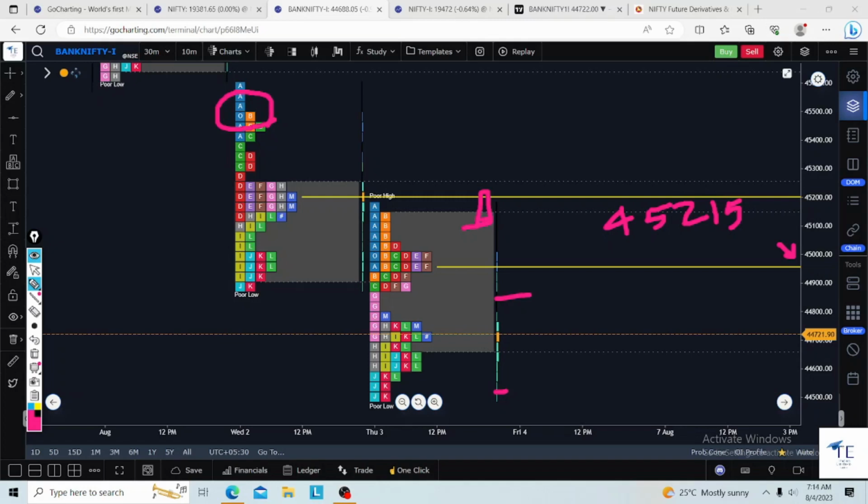If the market opens and comes down, I will never look for shorting. Why? Because after this much of a fall, this is psychological thinking. You have to think out of the box. What happened in the last 2 days? There was a big red candle in the candlestick, but here we are seeing poor selling or square off. Some option sellers got trapped. Whatever you name it, but this is after 2 days of continuous fall.